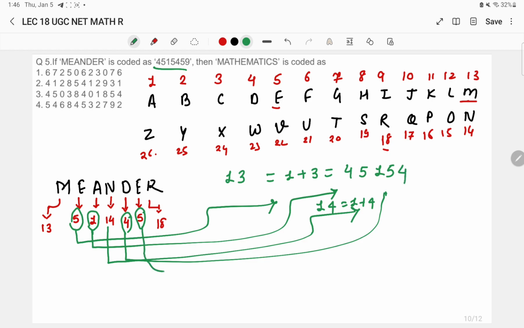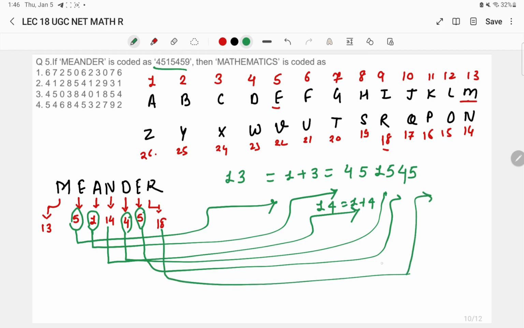For letter E, they have taken 5th position as it is. But now again for letter R, the number position is 18. So instead of taking 18, they have taken 1 plus 8, that is equal to 9. So 4, 5, 1, 5, 4, 5, 9 is the particular code assigned to the word meander.